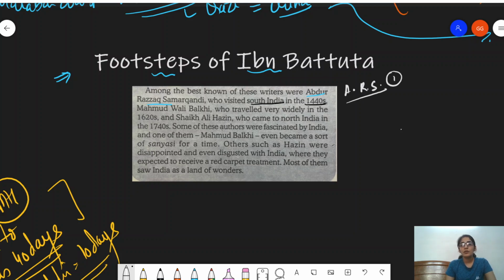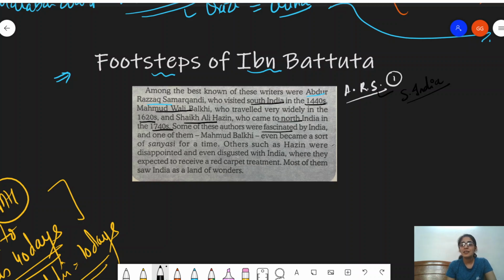These names are important, so do remember them. Then the second is Mahmud Wali Balkhi, who traveled very widely in the 1620s, and Sheikh Ali Hazin, who came to North India in the 1740s.